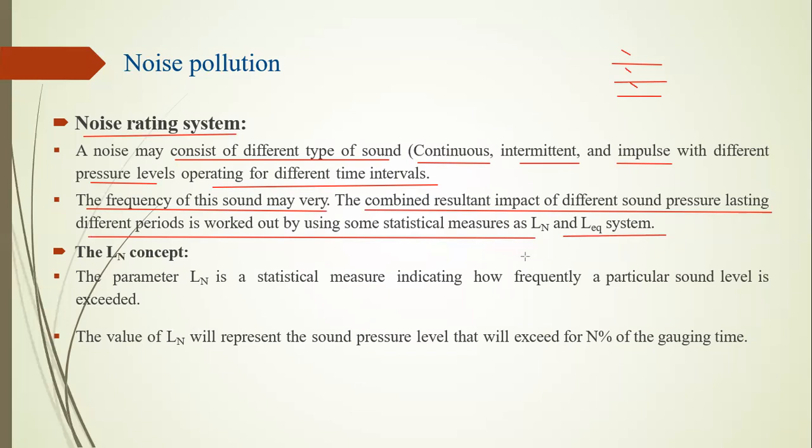This type of sound is the combined result of the impact of different sound pressures. Statistically, it creates a sound wave, and we have to measure this sound wave in a different scale ratio and create its graph: what is the average value, what is the higher value, and what is the lower value. That statistical measurement is done in the LN and LEQ system. What is the LN? How can we show the LN?